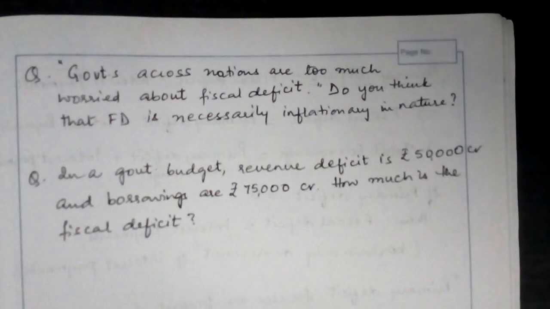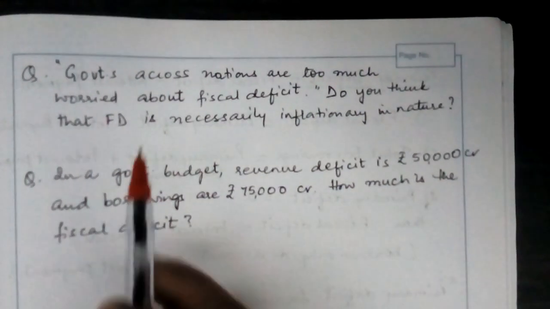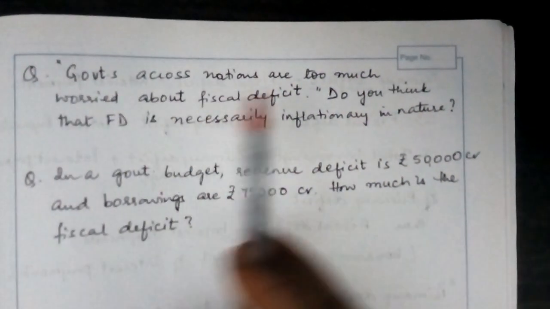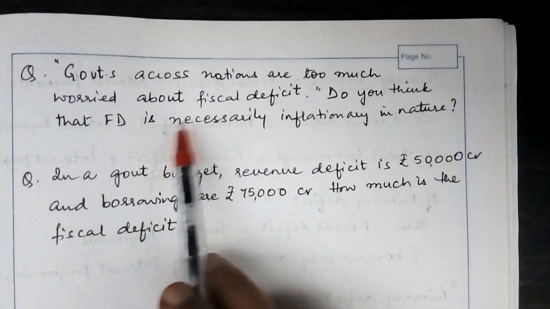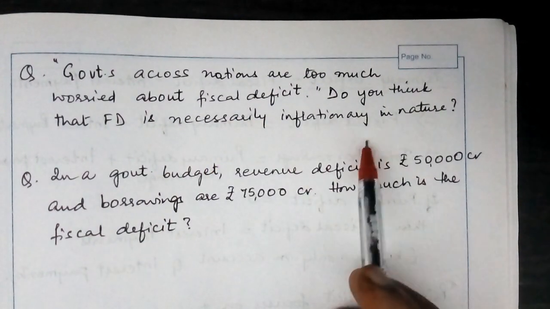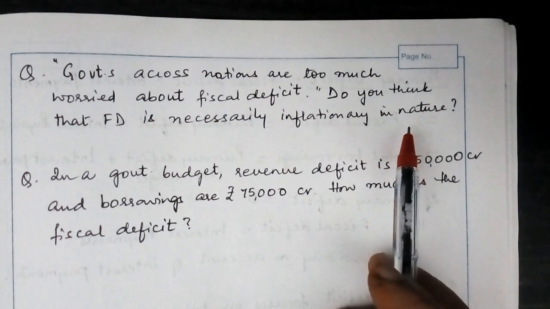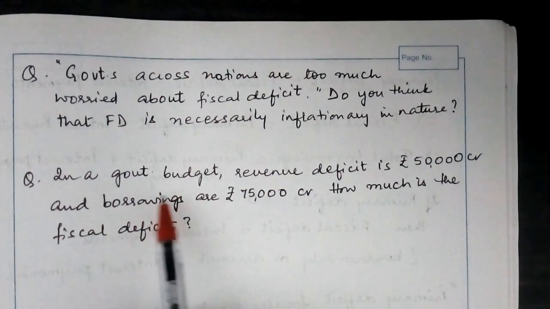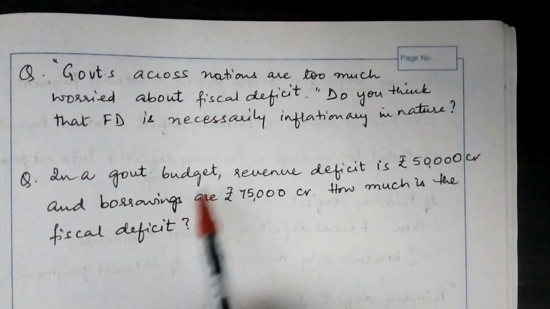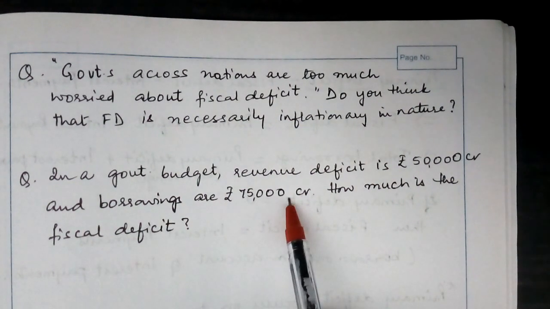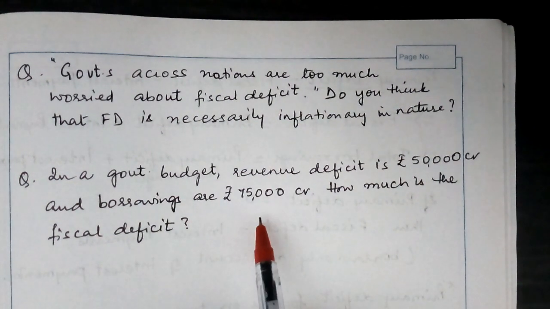So the types of questions that are asked on fiscal deficit are: governments across nations are too much worried about fiscal deficit. Do you think that fiscal deficit is necessary, inflationary in nature? And in a government budget, revenue deficit is 50,000 crore. Borrowings are 75,000 crore. So how much is the fiscal deficit?